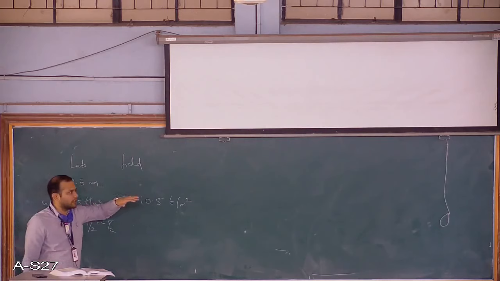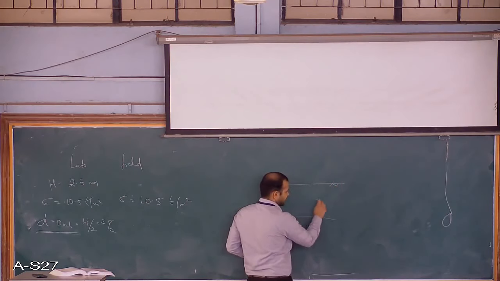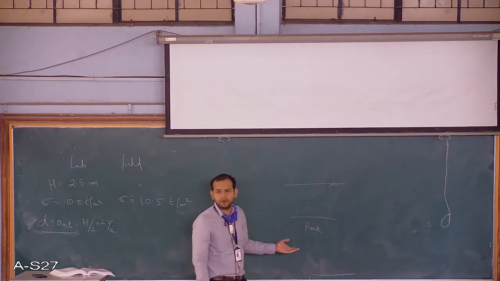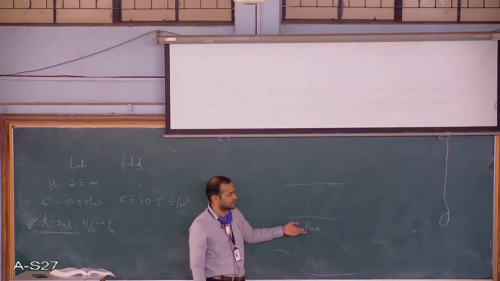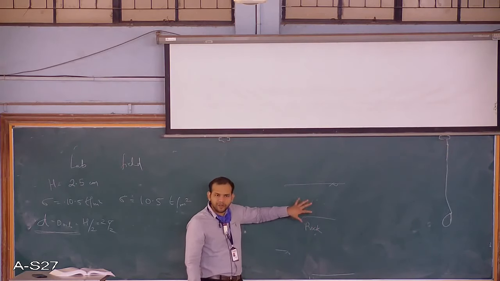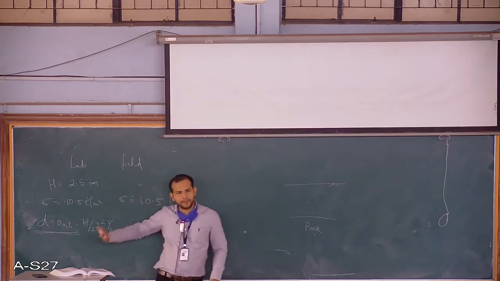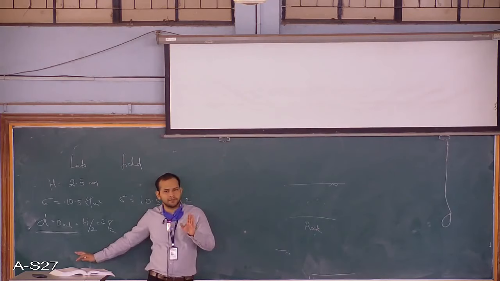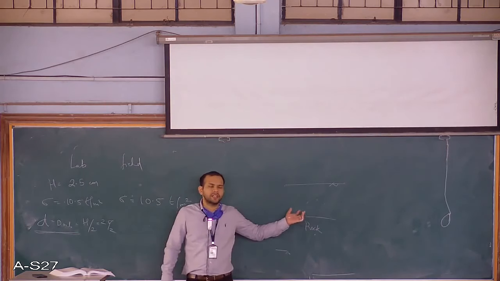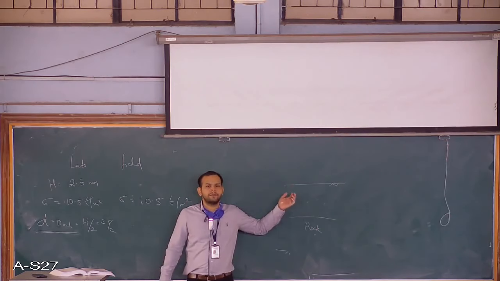So you have a soil layer, let's say this is your ground surface, and you have a soil layer like this, and here you have rock. So this is an example of single drainage, which is the case in most of the field. But you won't simulate this condition in the lab, it will take too much time. So you will do the test as double, but always remember, even if you do the test for double, you can also predict the values of settlement in the single. It's always the same. It's just a matter of time.